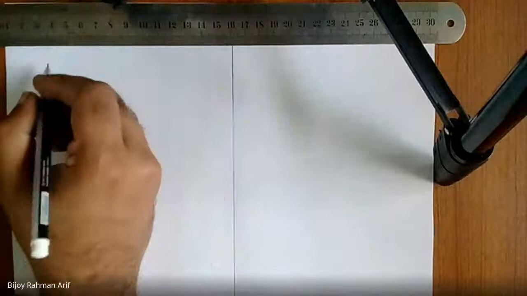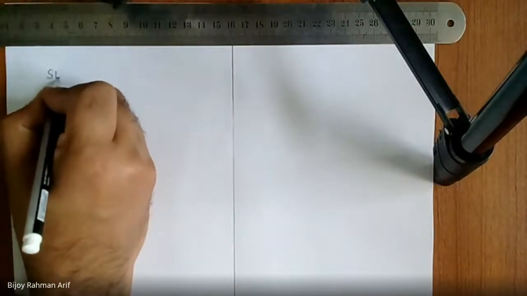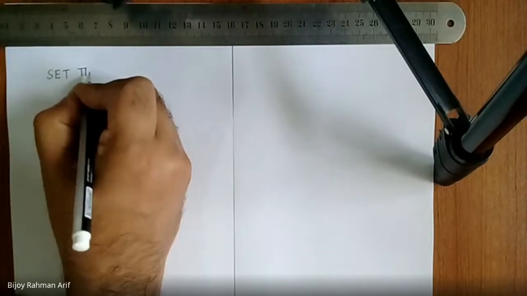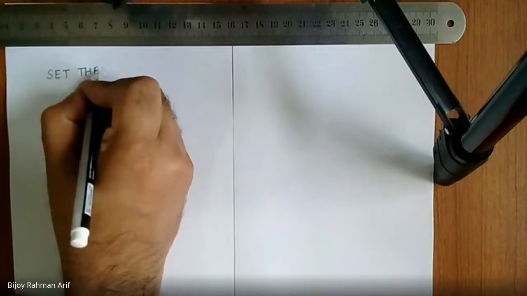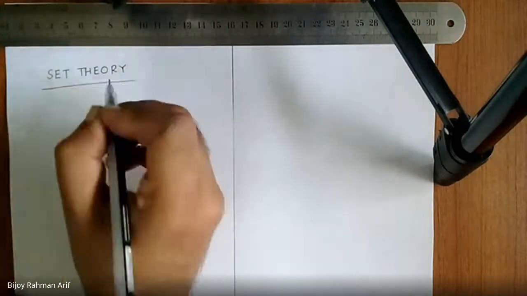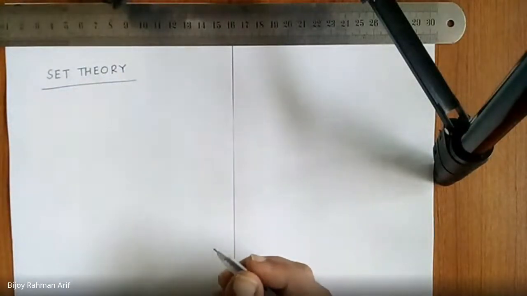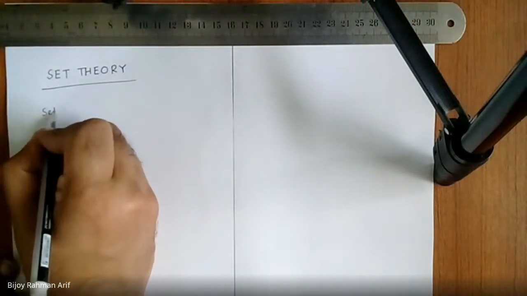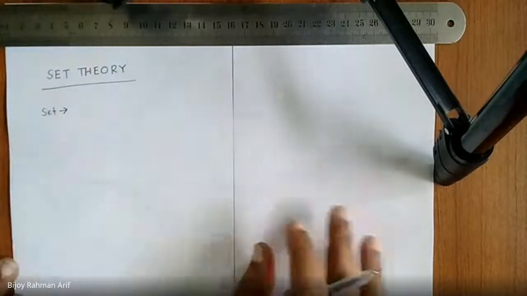So today's topic is set theory. What is a set? Do you know the definition of a set?